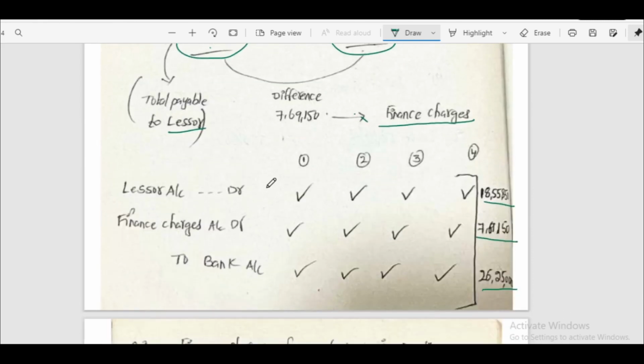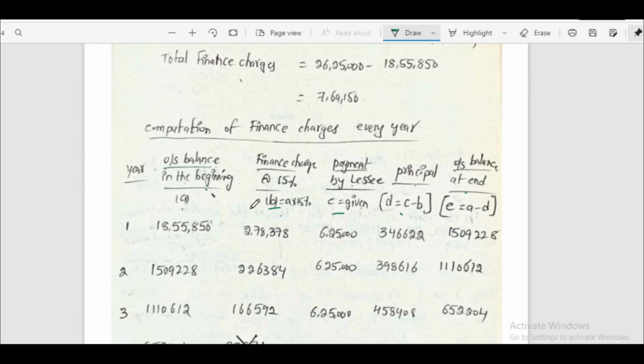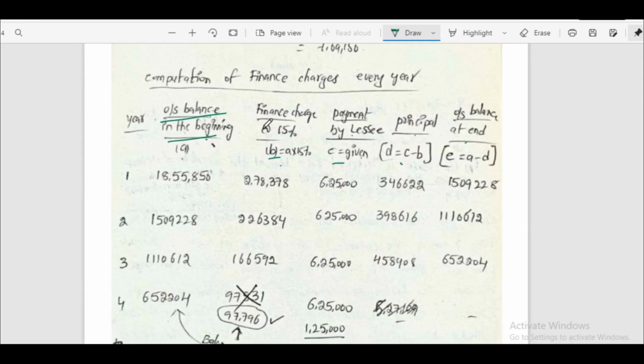And this is the actual entry need to pass. This is the total amount payable to lessor: present value of minimum lease payment plus finance charges. Now how to calculate finance charges every year? If we calculate in this way, we can calculate per year finance charges.